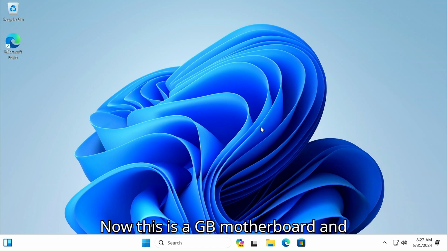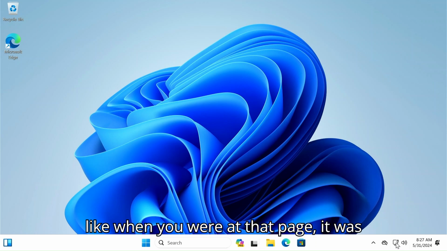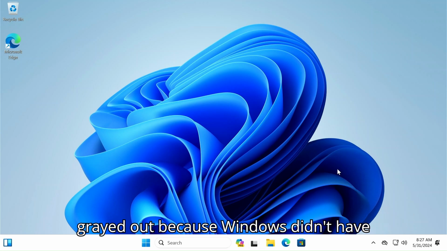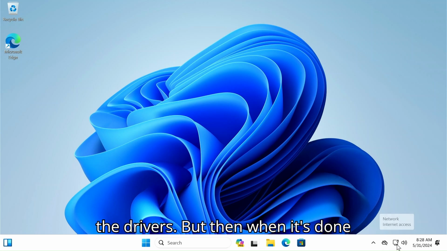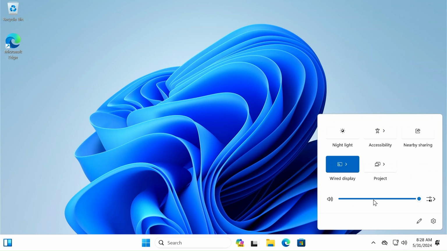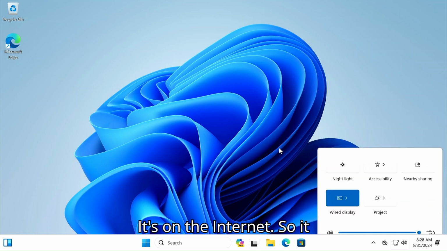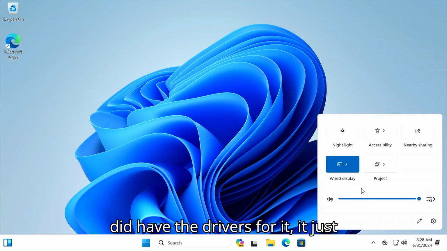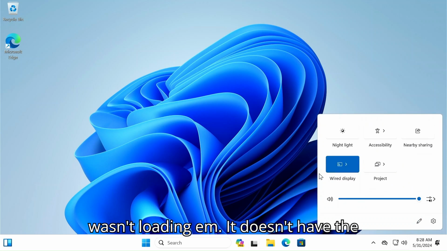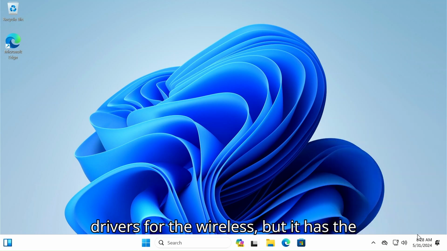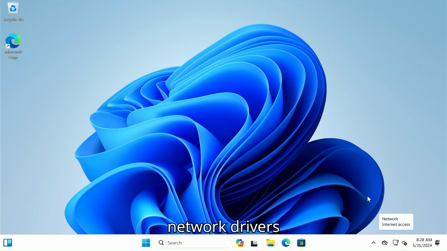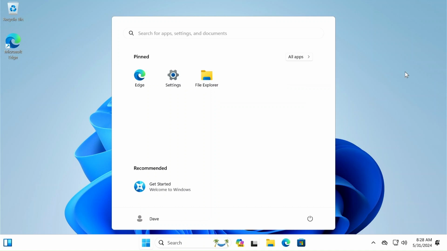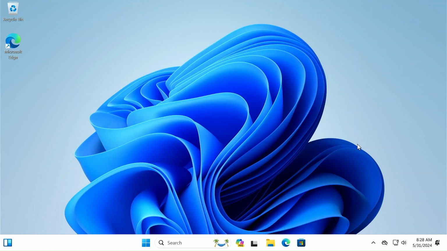Now this is a Gigabyte motherboard. And like when you were at that page, it was grayed out because Windows didn't have the drivers. But then when it's done installing, it's on the internet. So it did have the drivers for it, it just wasn't loading them. It doesn't have the drivers for the wireless, but it has the network drivers. Anyways, this is Windows, and that's it.